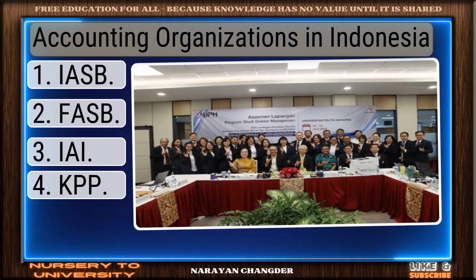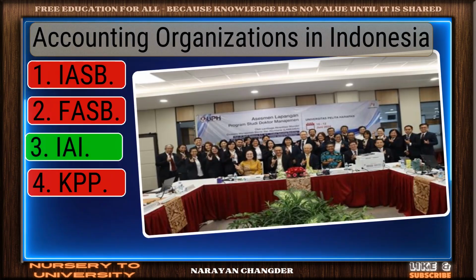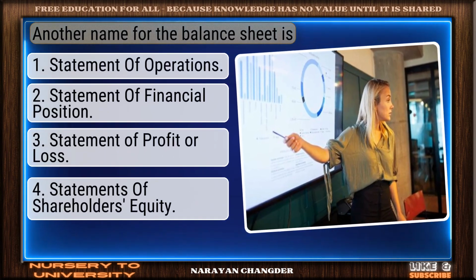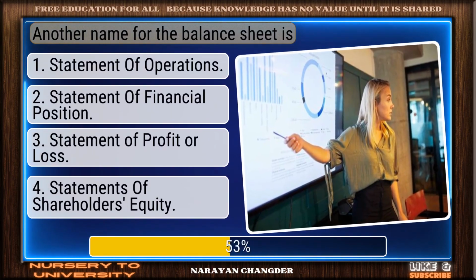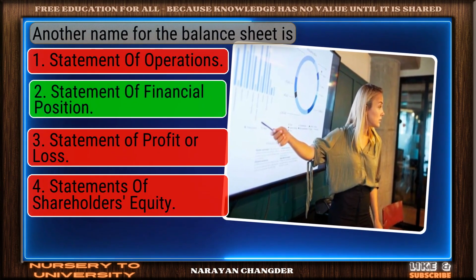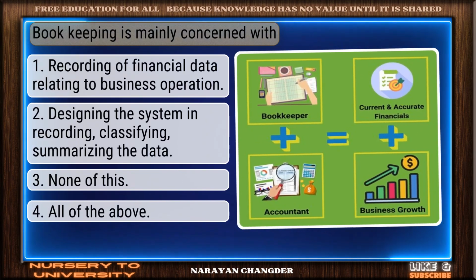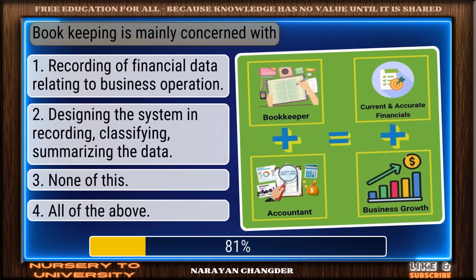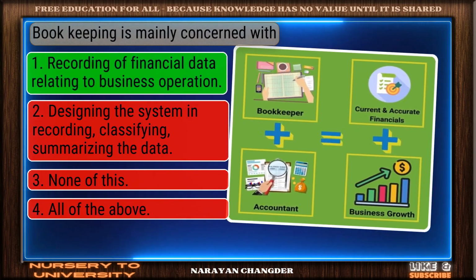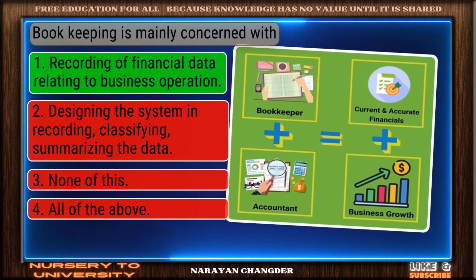Accounting organizations in Indonesia. Smart pick. IAI is the correct choice. Another name for the balance sheet is. Great job. Statement of financial position is the accurate answer. Bookkeeping is mainly concerned with. Good thinking. Recording of financial data relating to business operation is the right answer.